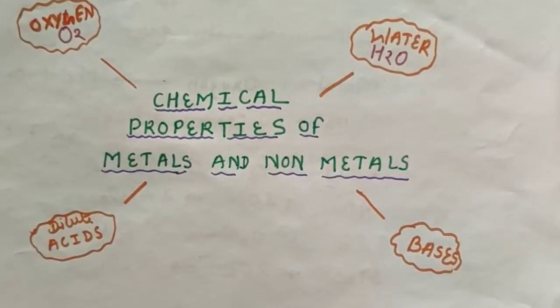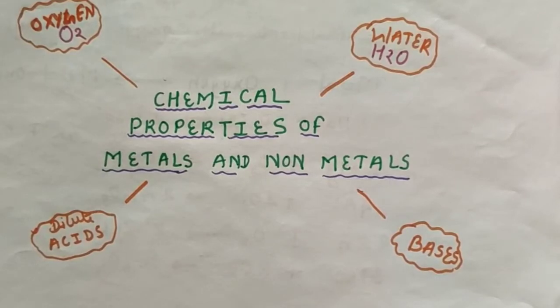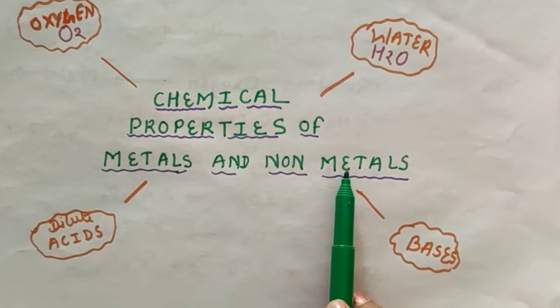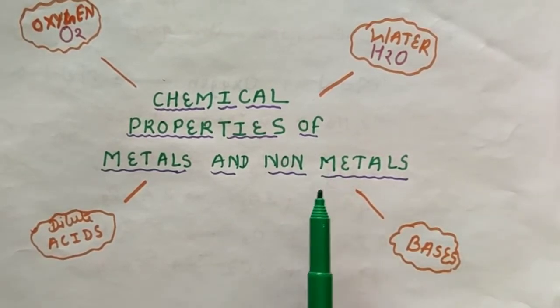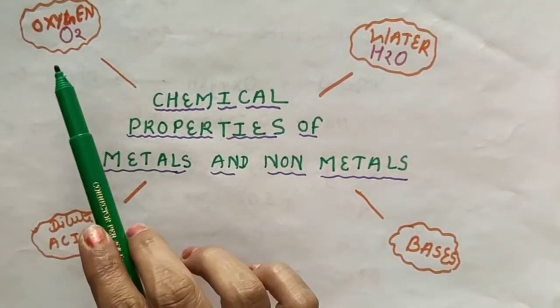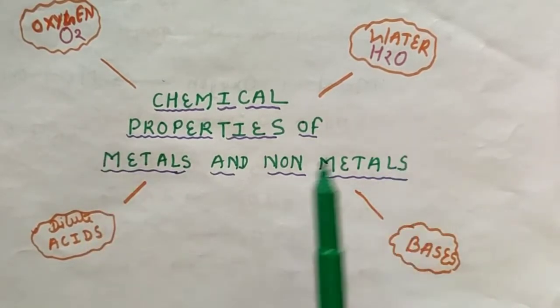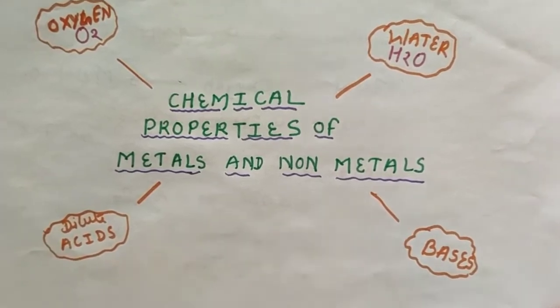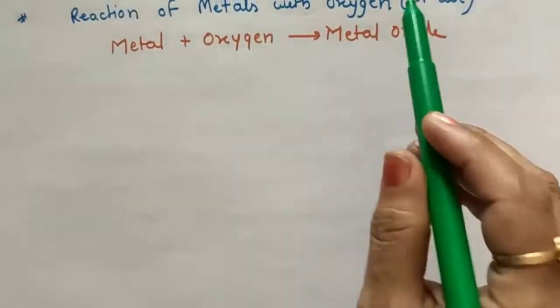Hello students, in the last video we studied the physical properties of metals and non-metals. Now in this video I am going to explain the chemical properties of metals and non-metals. What happens when metals and non-metals react with oxygen, with water, with acids and with bases? Metals and non-metals show different chemical properties. First we study the chemical properties of metals.